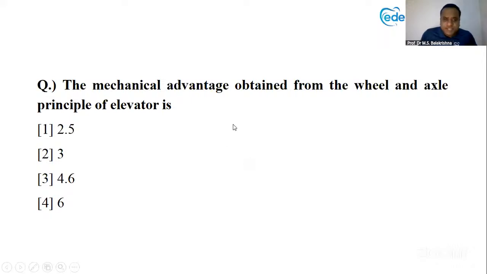The first question, a very simple question, which we have already discussed in our theory section also. Please put in the chat box whatever you feel. The mechanical advantage obtained from the wheel and axle principle of elevator is: 2.5, 3, 4.6, and 6.